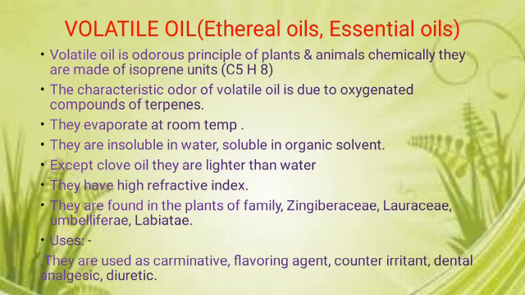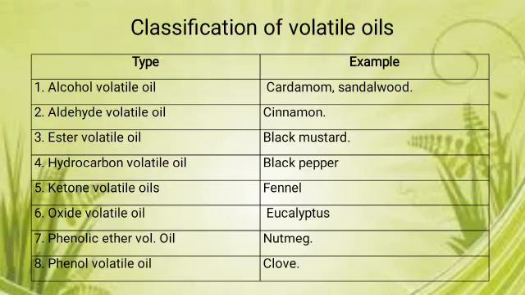They are found in the plants of families Zingiberaceae, Lauraceae, Umbelliferae and Labiatae. The different uses of volatile oils are carminative, flavoring agent, counter irritant, dental analgesic and diuretic and so on. The classification of volatile oils: alcohol volatile oil, example cardamom; aldehyde, example cinnamon; ester volatile oil, example black mustard; hydrocarbon volatile oil present in black pepper; ketone volatile oil present in fennel; oxide volatile oil present in eucalyptus; phenolic ether present in nutmeg; and last is phenol volatile oil present in clove.